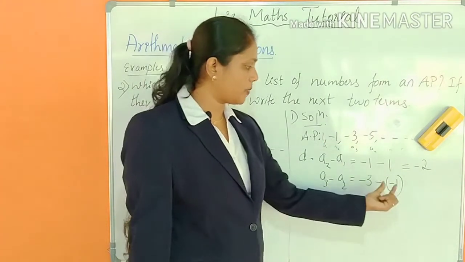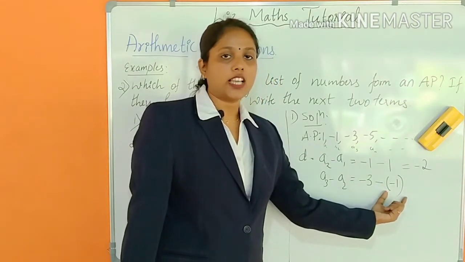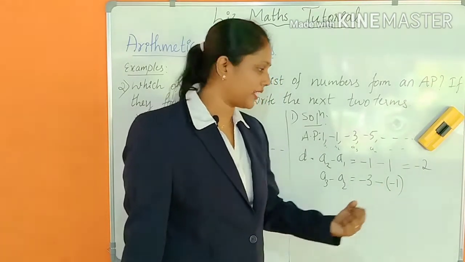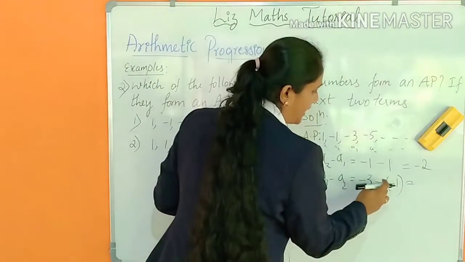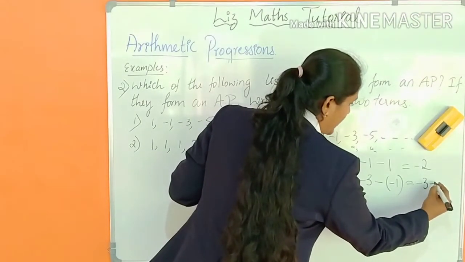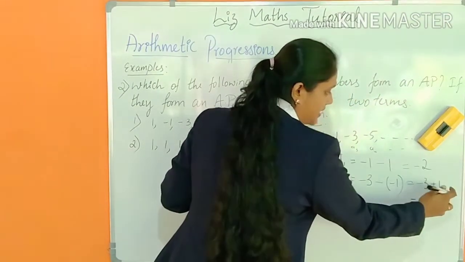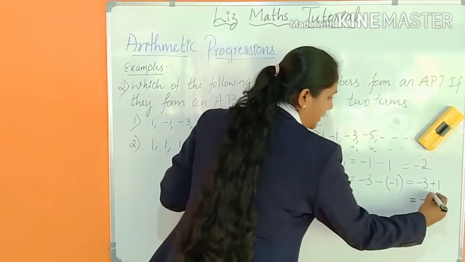A2 also -1 is given. So here both the minus signs are coming, so minus A2 you have to write inside the bracket. Got it? Now you open the bracket. So here -3, minus into minus you will get +1. So -3 plus 1 you are getting. What is the answer? -3 plus 1, you will get -2.